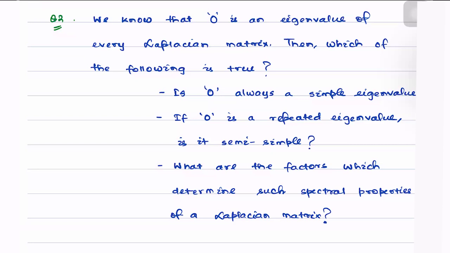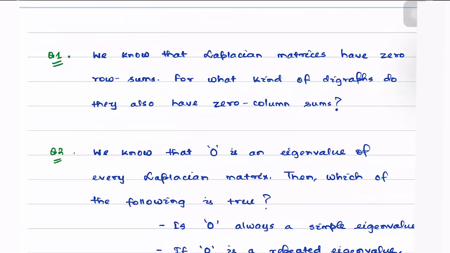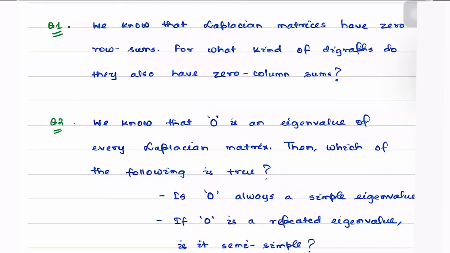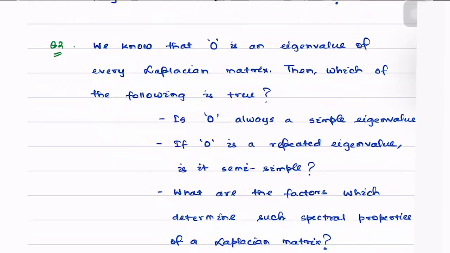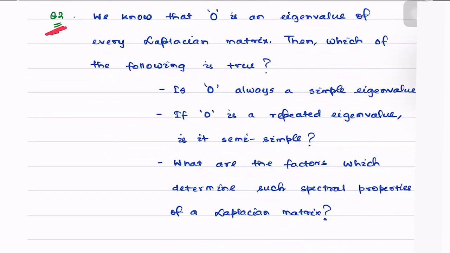So in today's lecture, we will not answer all of these questions, but we will definitely answer the first question: when can a Laplacian also have a 0 column sum for every column? And in the next lecture, we'll answer question number 2, which pertains to 0 being either a simple eigenvalue or a repeated eigenvalue.